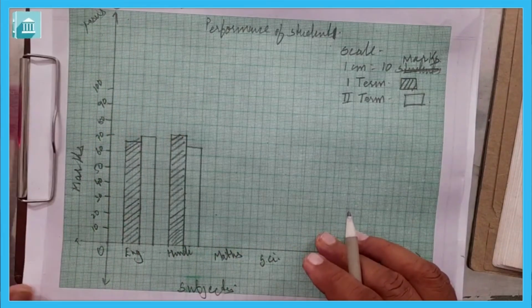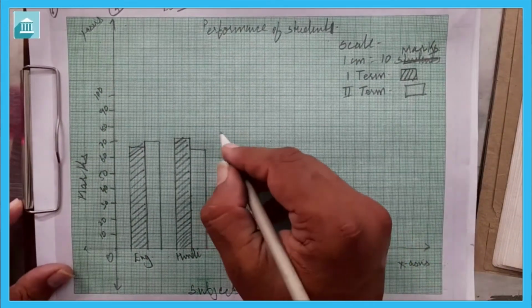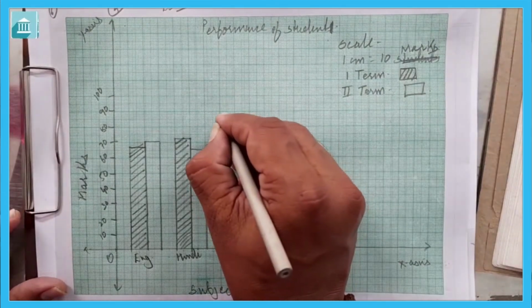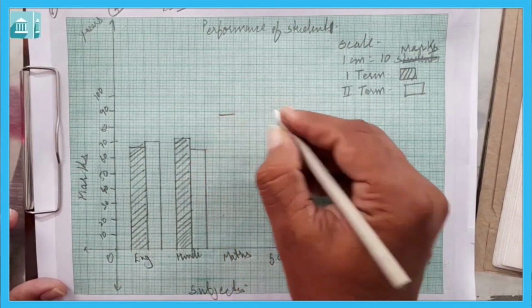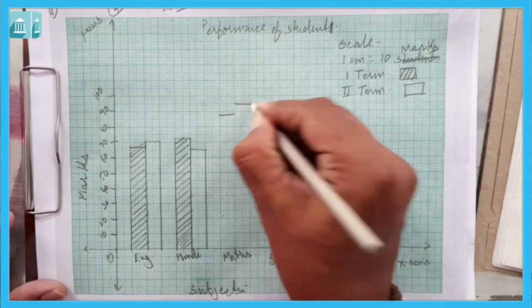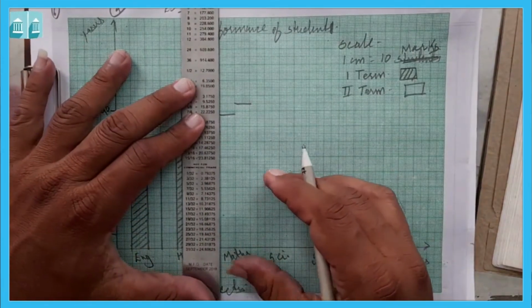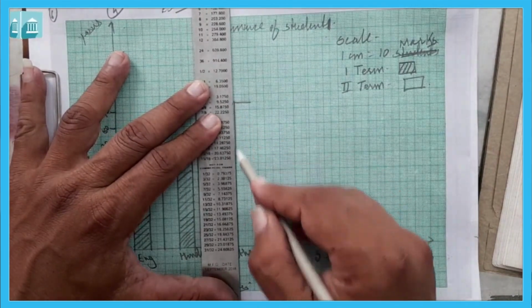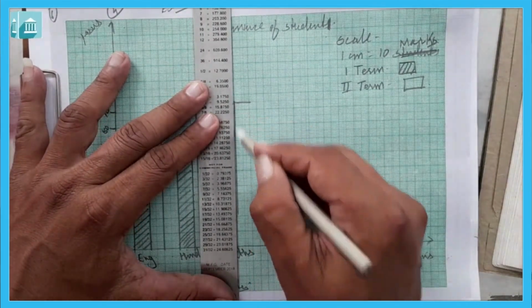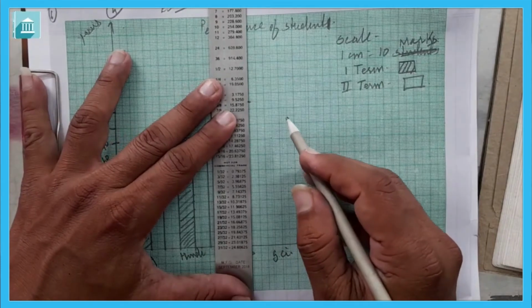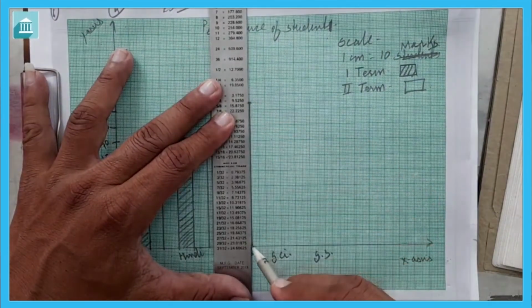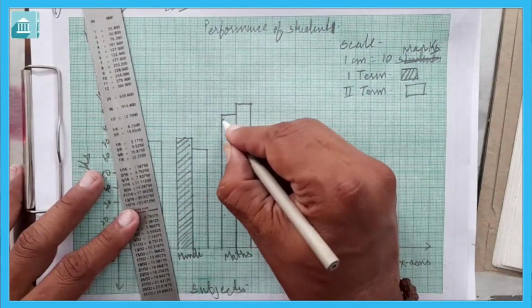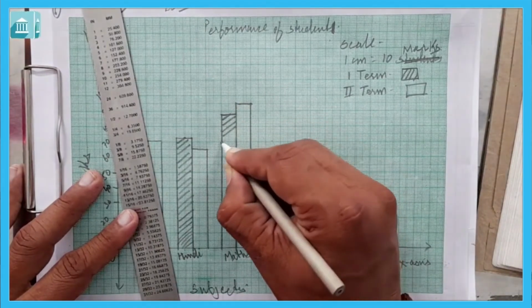Then for maths it is 88 and 95. For maths 88 means it will be till here, 88 and 95 means it will be till here. So again we are going to draw the 2 bars, this and this. So we are going to draw the bar like this.